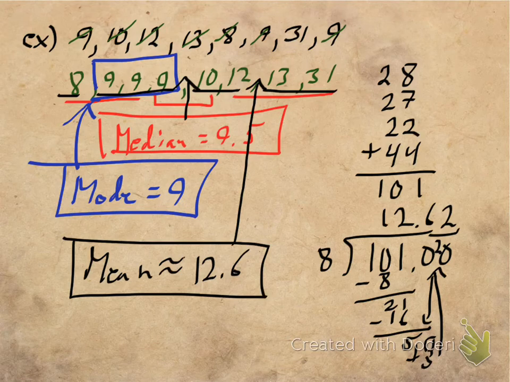Okay, and the reason is the mode, like I said, is kind of all over the place. So unless we're specifically looking for something where we really care about which number happened the most, we want to know kind of what a typical data point is going to be. And the mean, in this case, because of the 31, because of this big number out here, it's a lot higher than most of the rest of the data. Okay? In fact, we could say that the mean has been skewed.